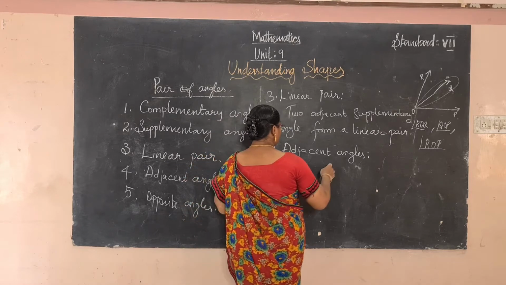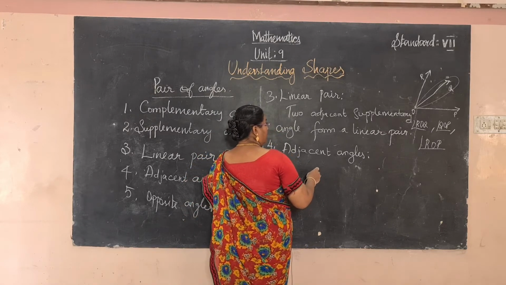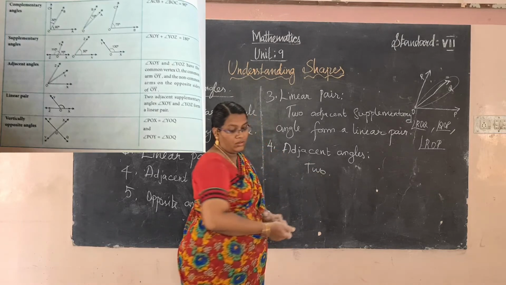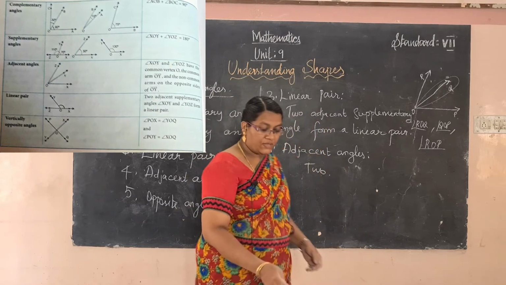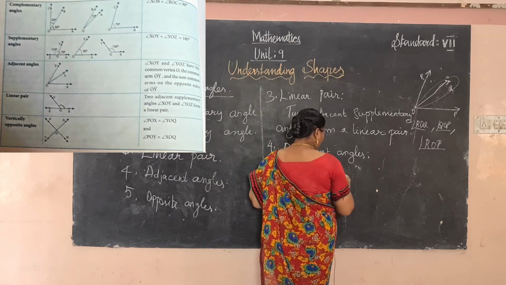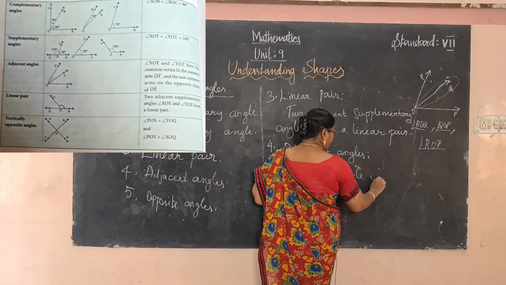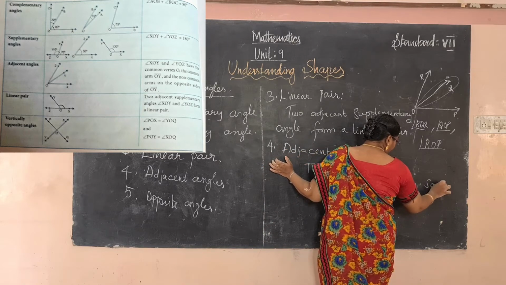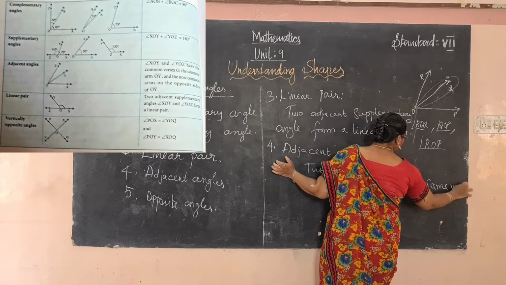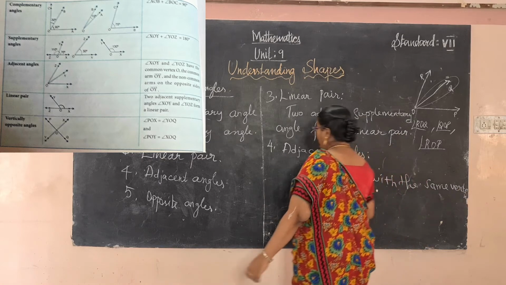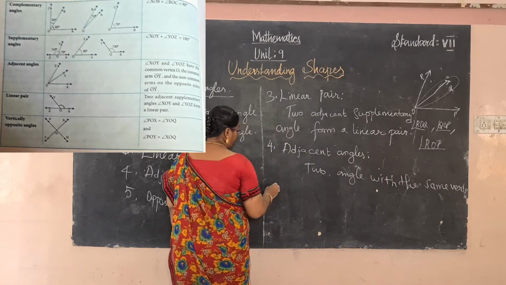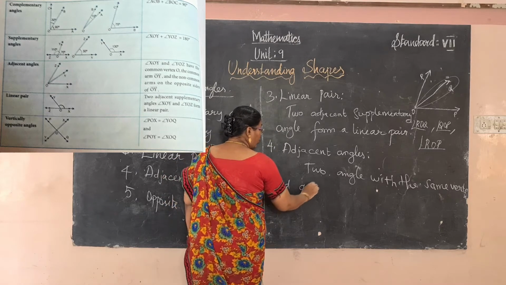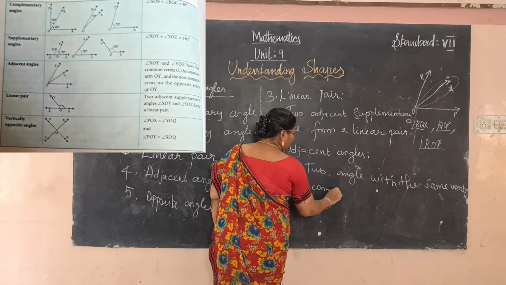Adjacent angles means two angles with the same vertex and a common arm.